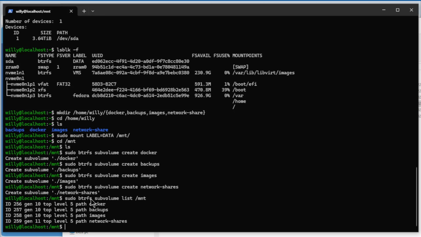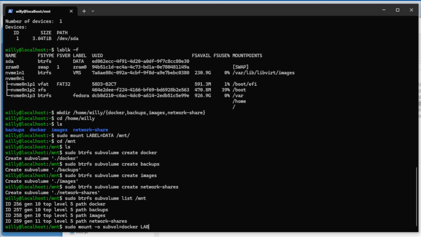Now we have to mount these subvolumes to these directories. So we have the command sudo mount -o subvol equal to Docker. That's the first.